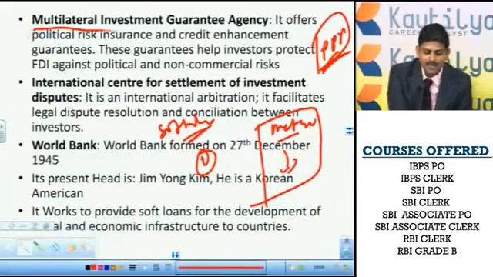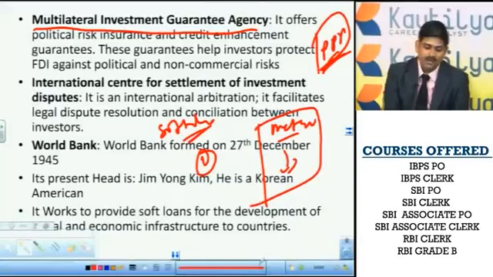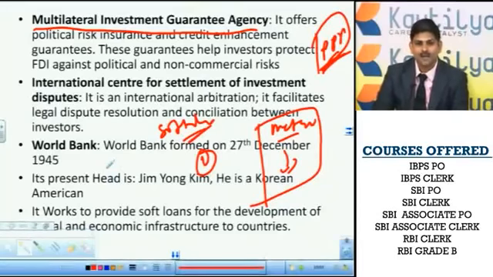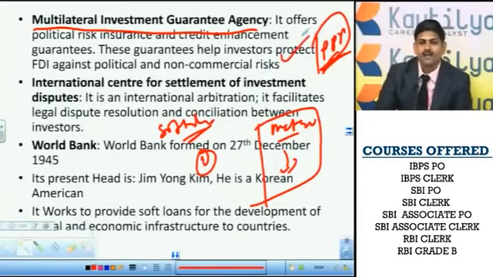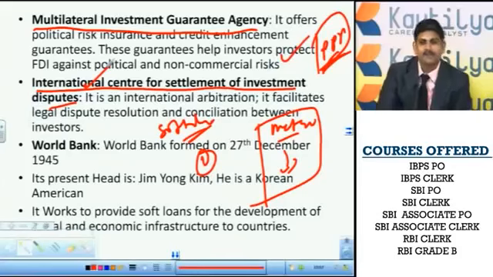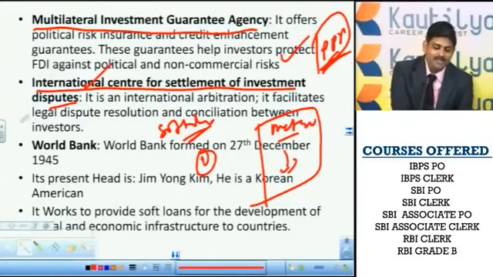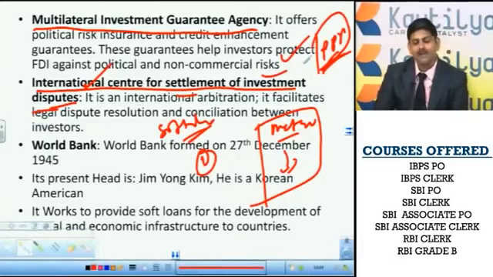Then what is the Multilateral Investment Guarantee Agency? It offers political risk insurance and credit enhancement. In a lot of nations, the governments are not permanent, so politically and financially, all these aspects influence many nations. In order to protect the interests of those nations, this organization was established. And the last one, the International Centre for Settlement of Investment Disputes. A lot of disputes arise between nations as far as financial matters are concerned. So this is the settlement authority, again based in the World Bank.